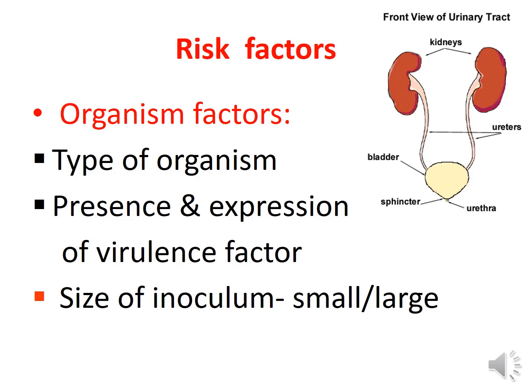Risk factors in the organisms. In this, the type of organism, bacteria, virus or fungus, and which type of bacteria, are all responsible. And the presence and expression of virulence factors. The virulence factors of different organisms are different. Some have a higher virulence, causing a higher chance of infection. And the size of the inoculum, small or large. A larger inoculum may have a higher risk of infection.